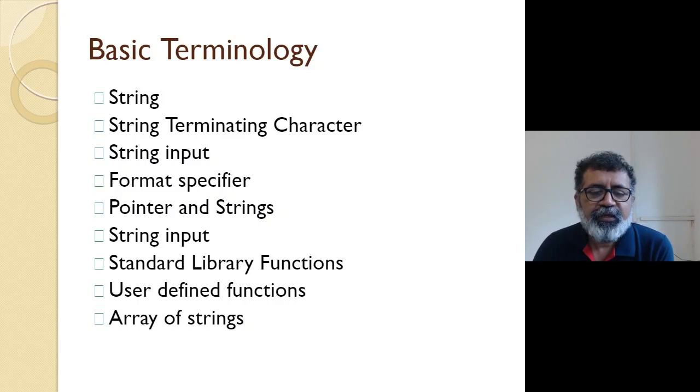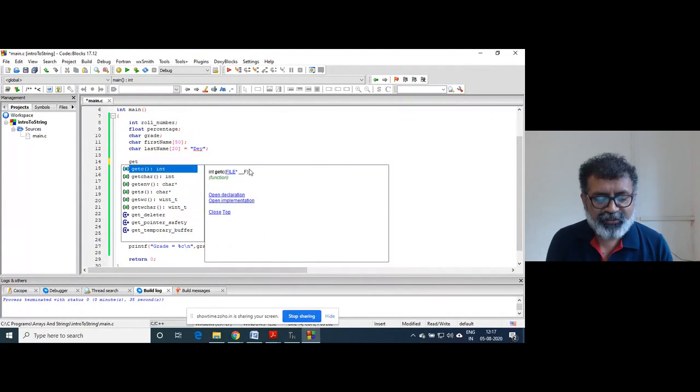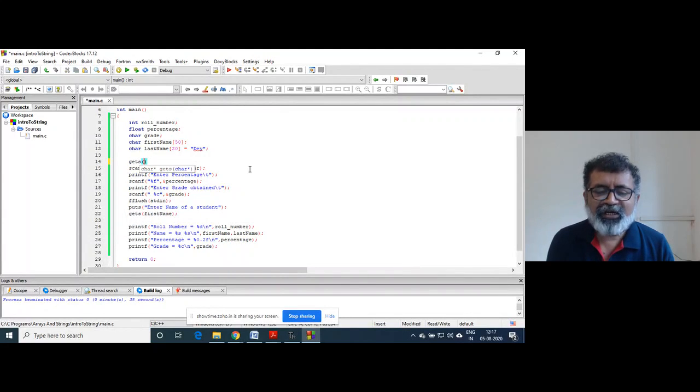All right. Then gets is the get string function. If you are taking string input, that is gets. Usually gets and puts are used together. Likewise, I can use gets. What is the problem? Suppose I read gets, because inside printf what is there is a string.